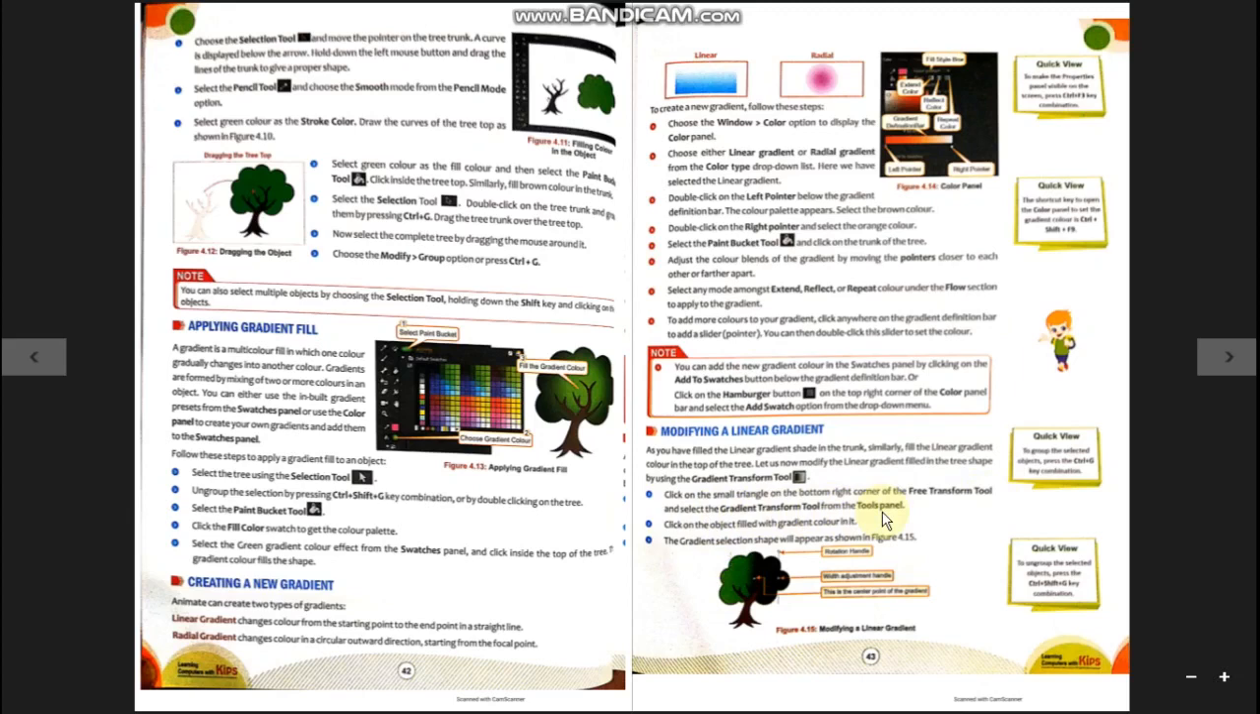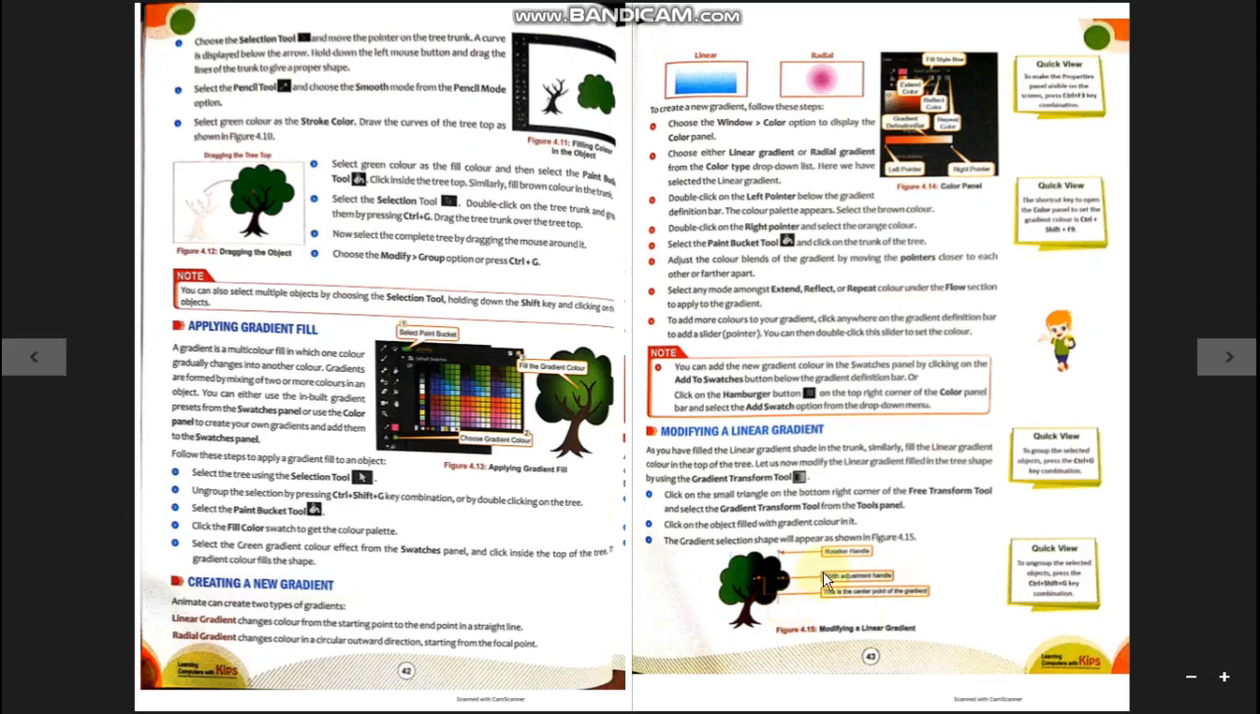So go to the tools panel first, and there is a free transform tool. It will have a small triangle in the button. You have to click on that small triangle, the options will come, and from those options you have to select the gradient transform tool. Now click on the object filled with gradient color. After selecting this command, click on that part of the object where you want to modify the gradient. The gradient selection shape will appear as shown in figure 4.15. So the gradient selection is done. You can see the gradient is selected.